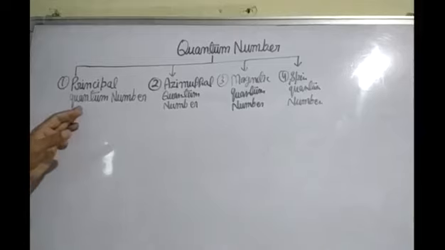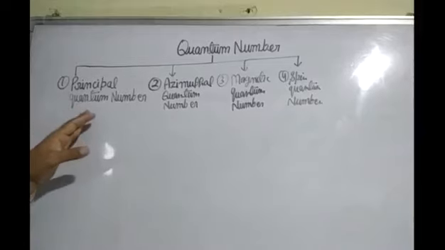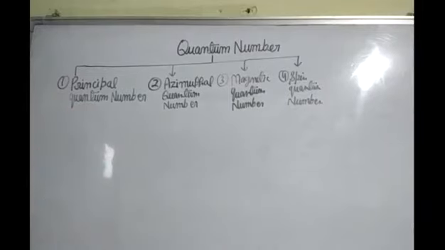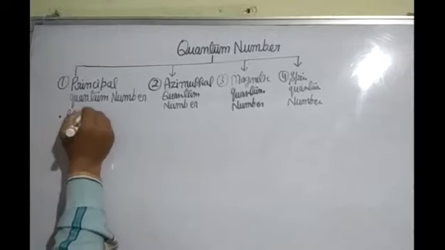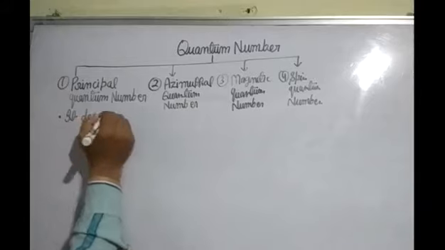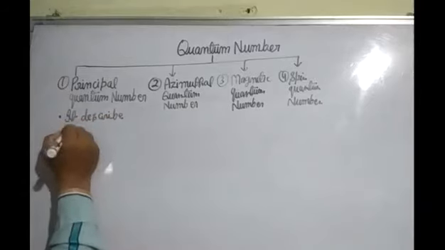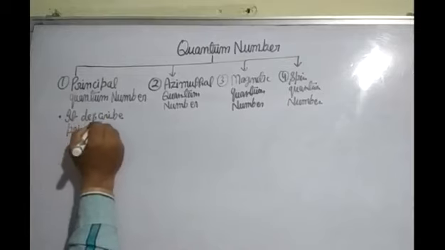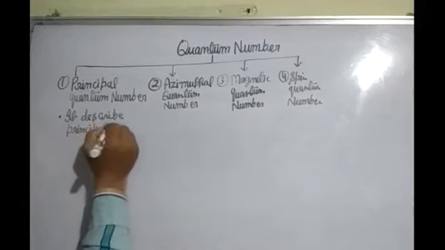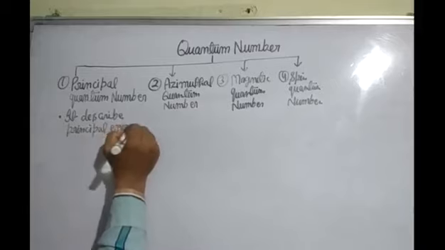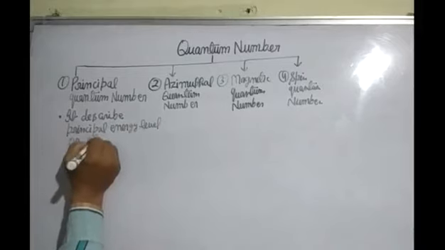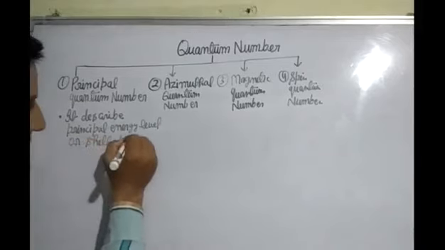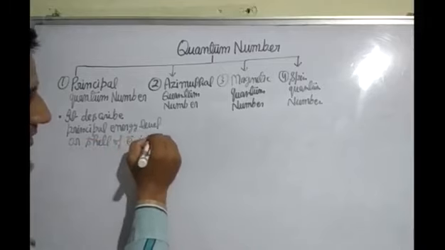First is principal quantum number. This quantum number describes the principal energy level or shell of an electron in an atom.